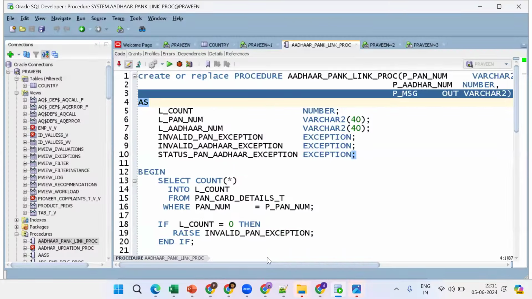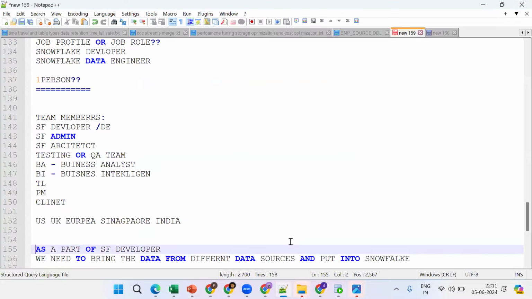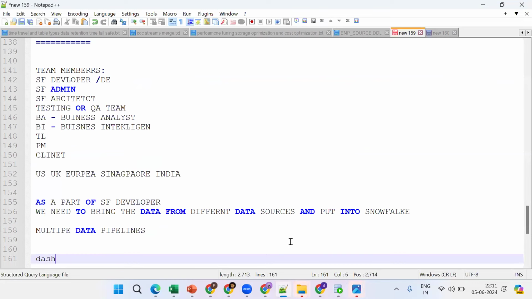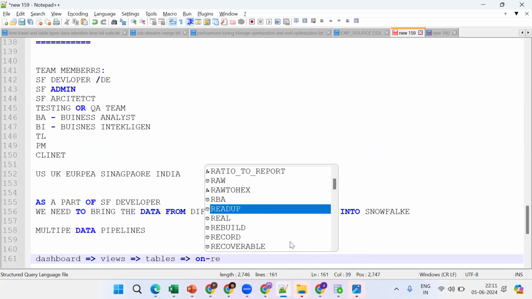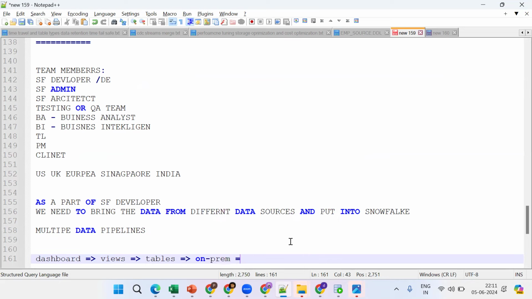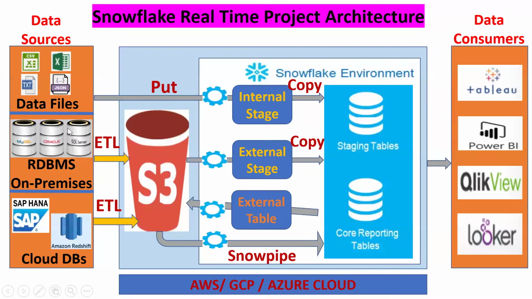Now, the company wants to see the dashboards. If you want dashboards, what should be there? Views should be there. If you want views, what should be there? Tables should be there. Tables are there on premises. So we should bring the tables and migrate them to Snowflake. So this is the process: bringing data from different sources and putting it into Snowflake. This is called the data migration process. Got the point? Able to follow?